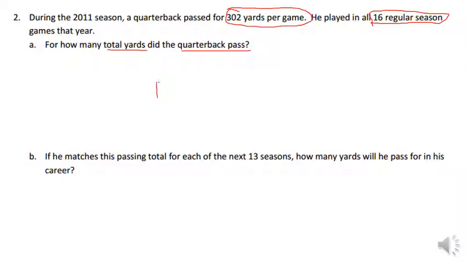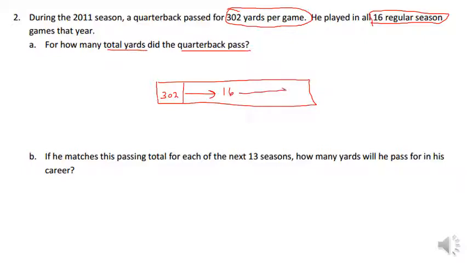So I'm going to take my tape diagram. The first thing, it says 302 yards per game. He played 16 regular season games. So I'm going to split this up into 16. And I know there's 302 for every one, but instead of splitting into 16, I'm just going to put 16. And I know each section is 302.